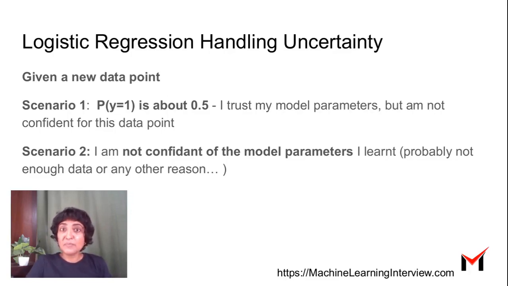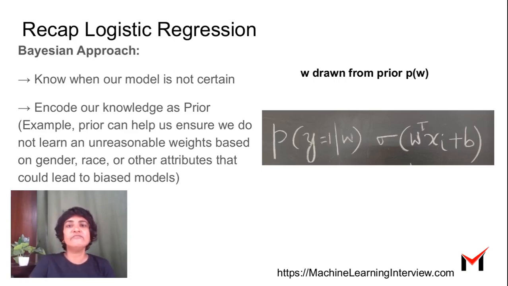But that does not mean that we can actually trust this outcome, because the model might not have been trained with enough data and we are not confident about the model itself. But the problem is, in the normal scenario, there's no way for us to know this. So Bayesian modeling is a way to help us know when we are not confident.